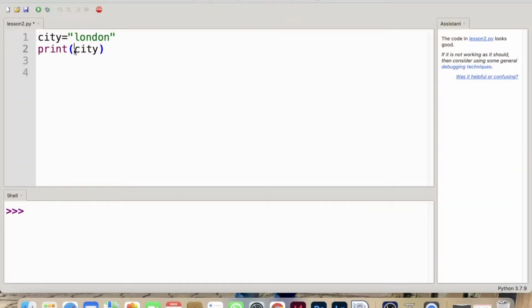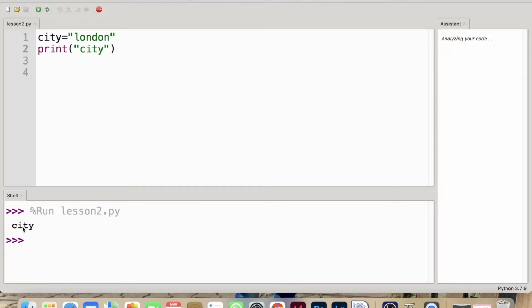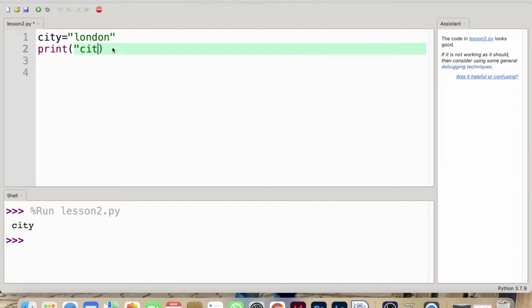Now let me modify this program. Instead of city, I'll write city inside the quotation marks and see what we will get. So I'll say print city in quotes, and this time when I press run, instead of London, the string city is printed. You can also change the data of a variable. This time I'm changing London to New York. So I'll say city is equal to New York.